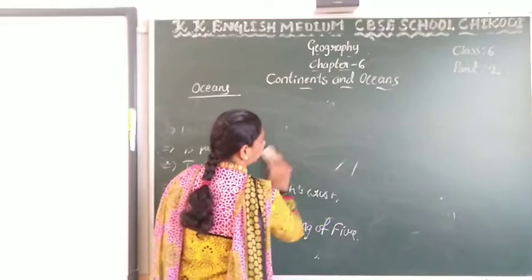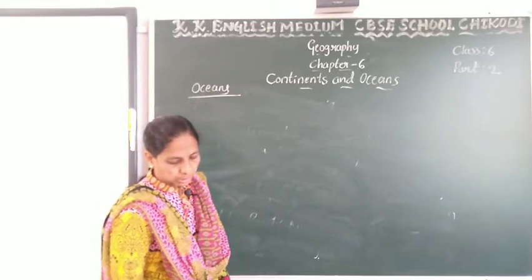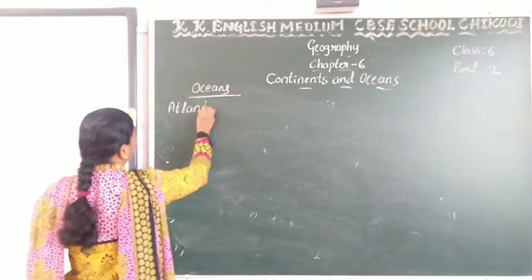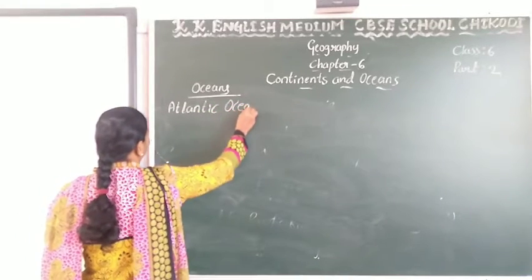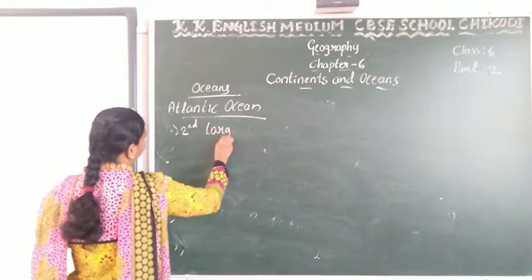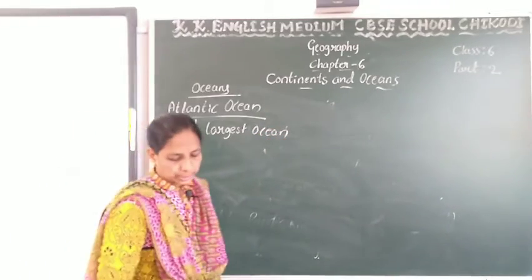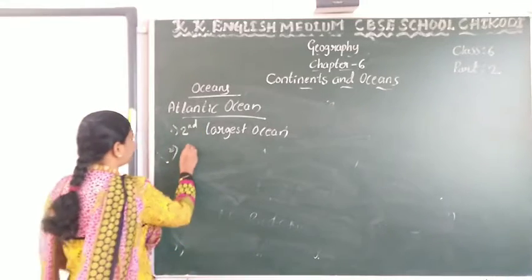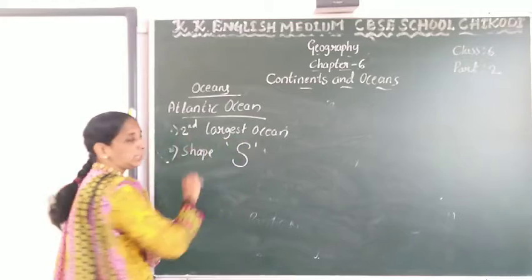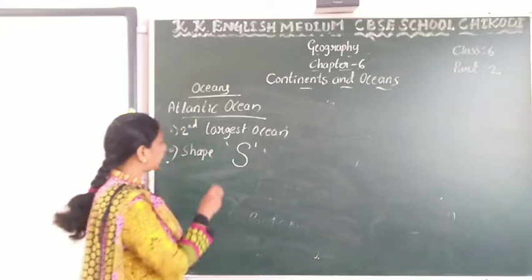And next ocean, the second largest ocean, is the Atlantic Ocean. It is the second largest ocean. Okay, and its shape is S. How is the shape? This S shape.